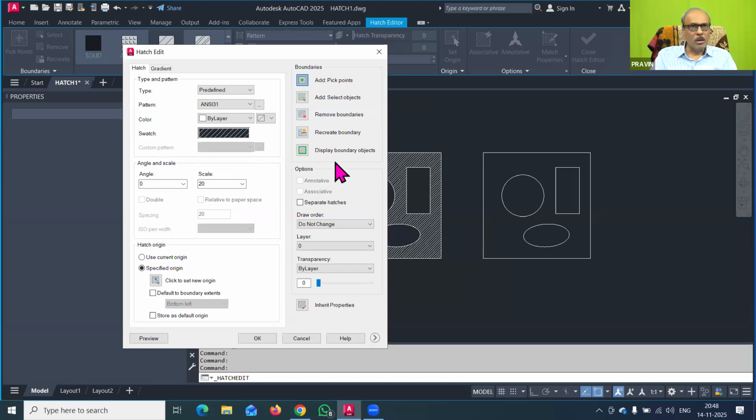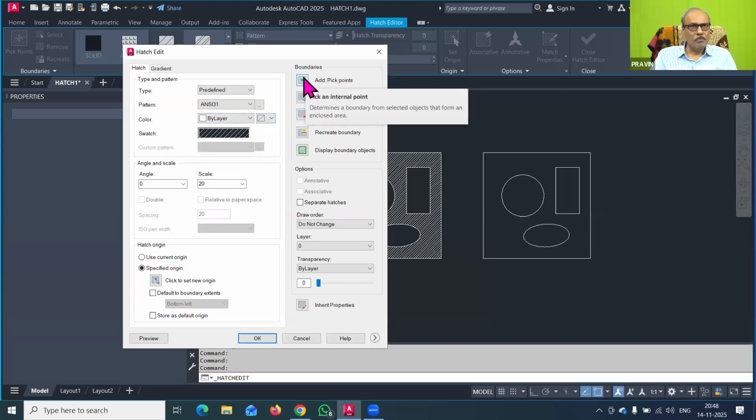Here you can see there is associative hatching. You can make it separate, or annotative, or associative. These types of hatching you can have here. You can check these changes from here. With this you can change the pattern or hatch pattern or scale. Everything you can do with this.